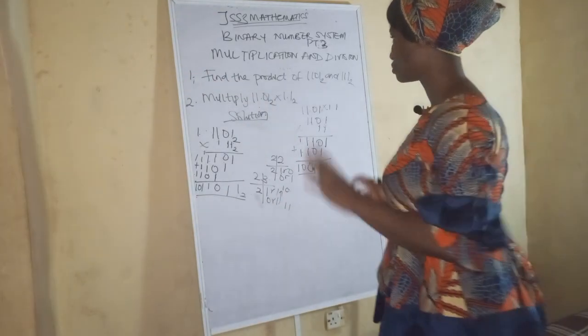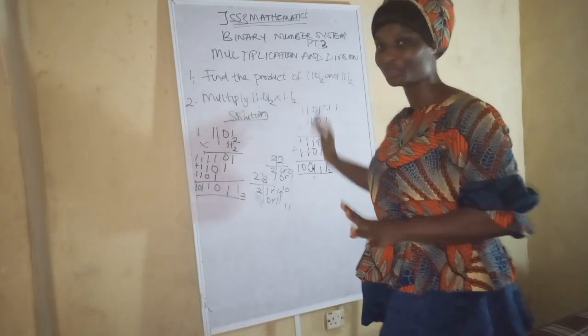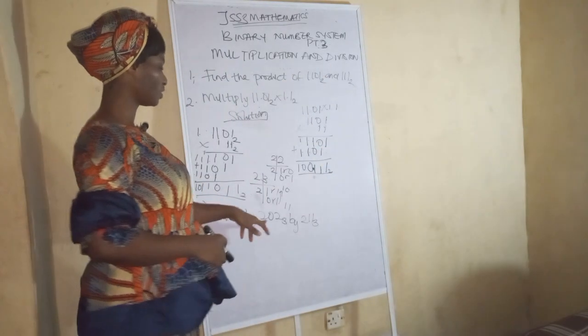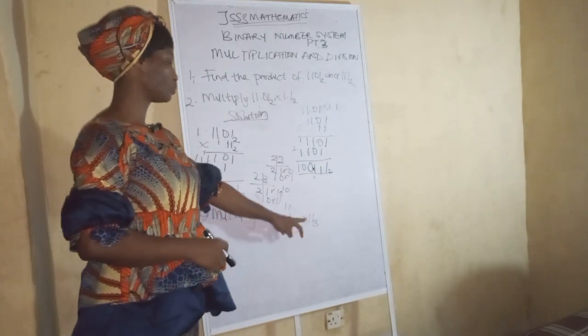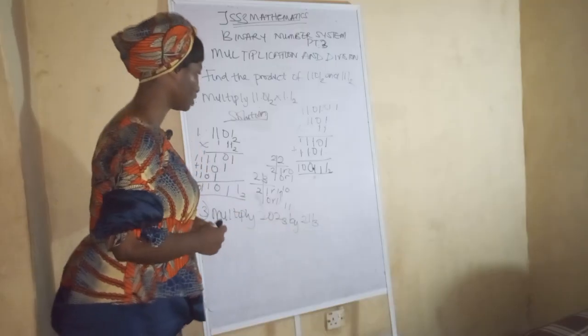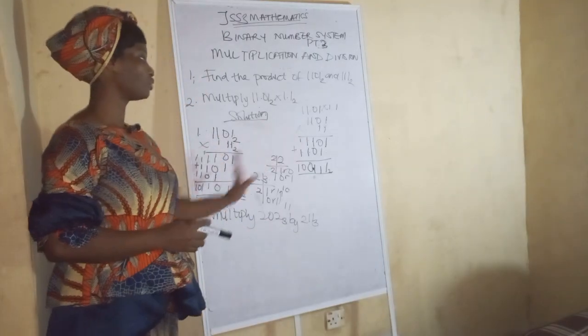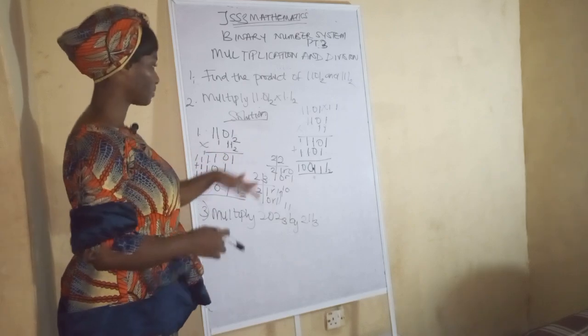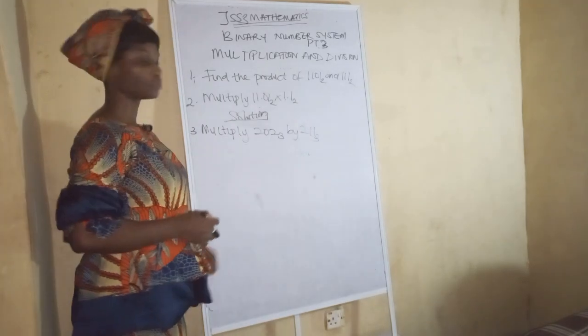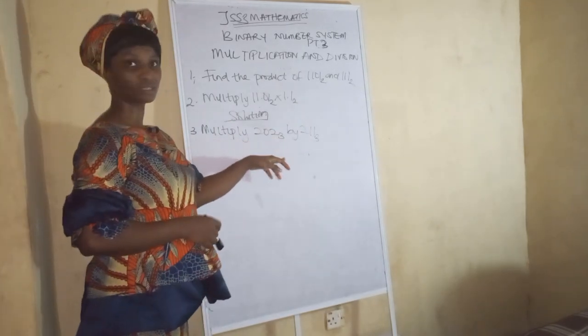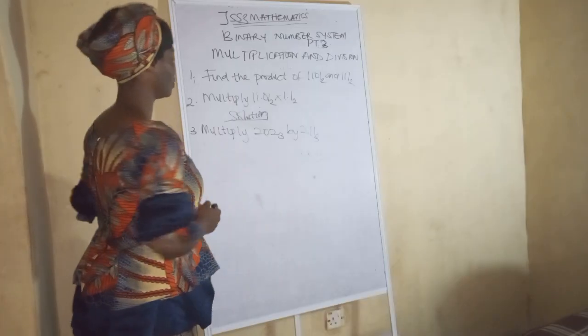So now let's do this one. I didn't put it here, but let's quickly do it. We have to multiply 202 base 3 by 211 base 3. Let's do that now. Permit me to erase this page, I want to write it on the upper part. Alright, so we have to multiply 202 base 3 by 211 base 3.